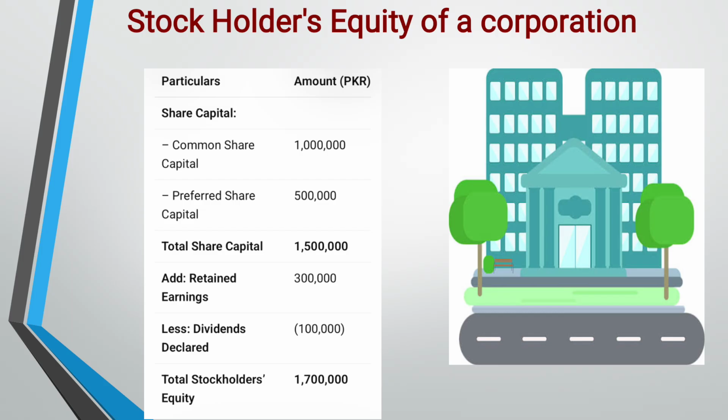Now in that, add retained earnings. You see that these retained earnings have come from the net profit of the last year, and it has been added to the equity section, and less dividends declared, because you know that dividends are deducted from the equity because they are subtracted from the profits of the company, the owner's equity. After adding the profits, you can deduct the dividends if you declare. So 1 lakh dividends are deducted. Total stockholders' equity has become 1,007,000, as you can see.